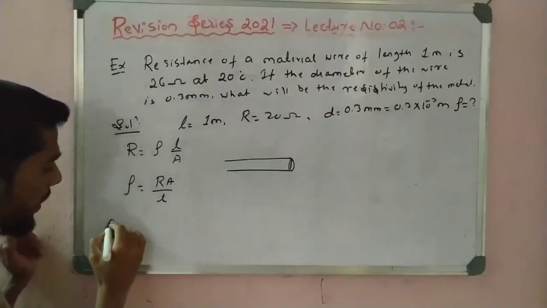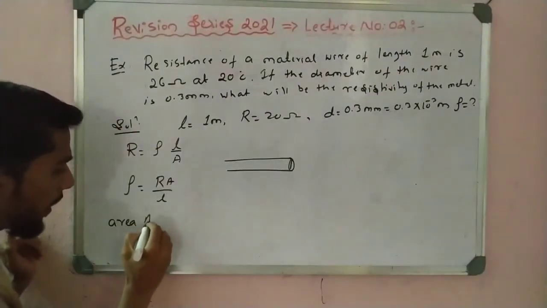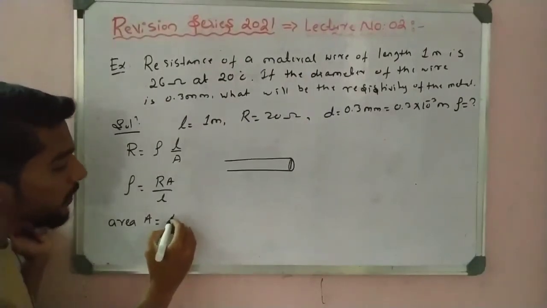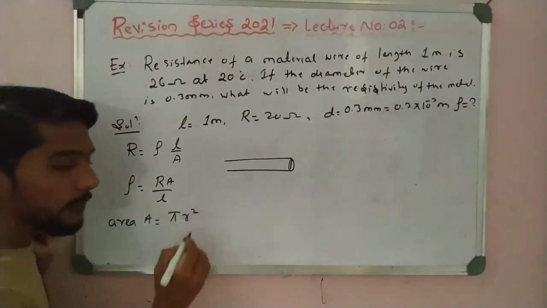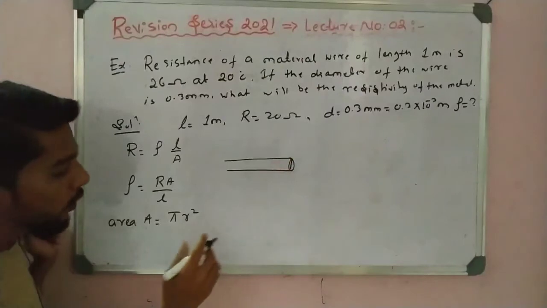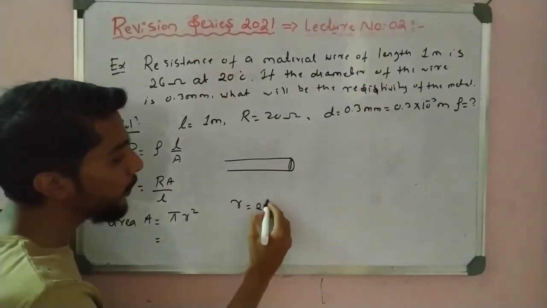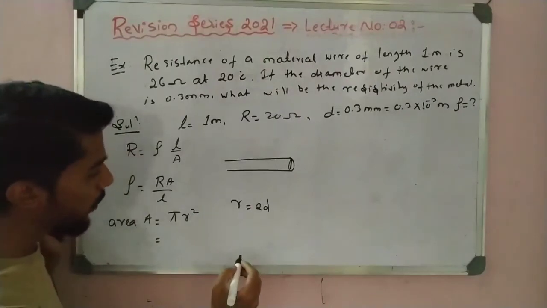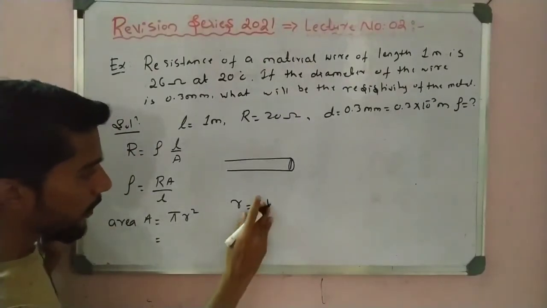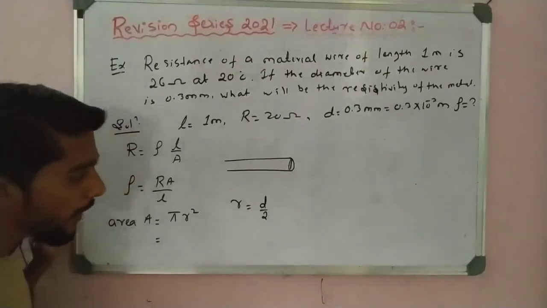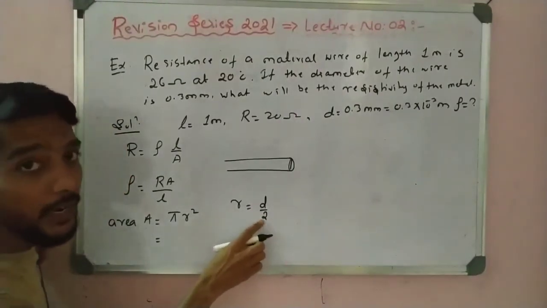So now area A is equal to pi r square. What is r here? R is nothing but D by 2, half the diameter. So in the place of r I can write half diameter.